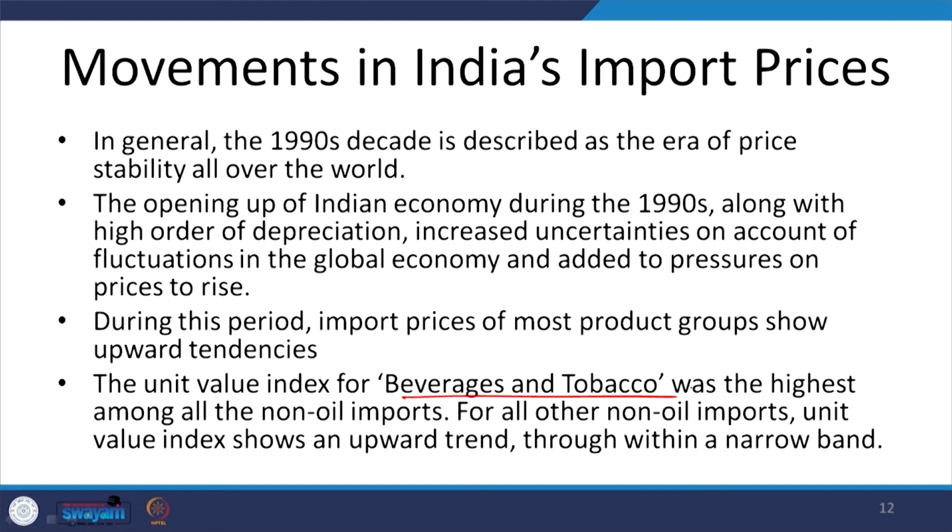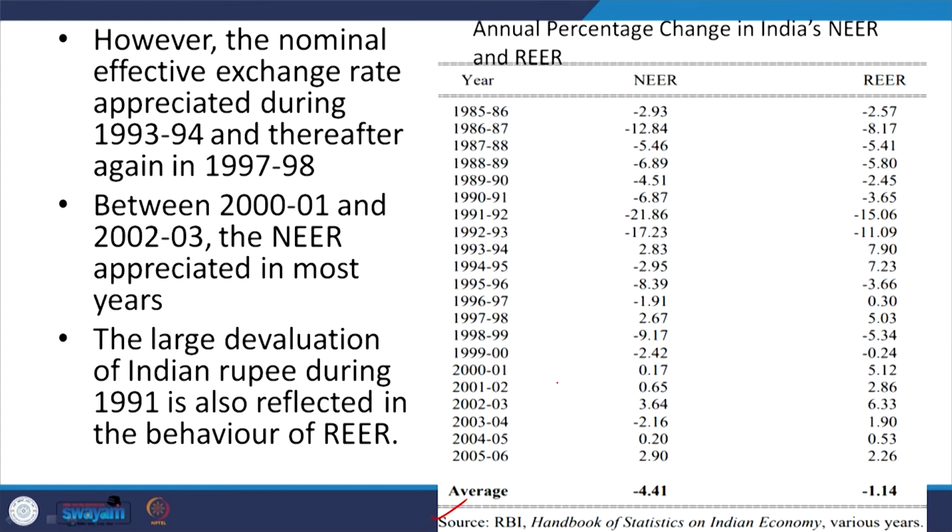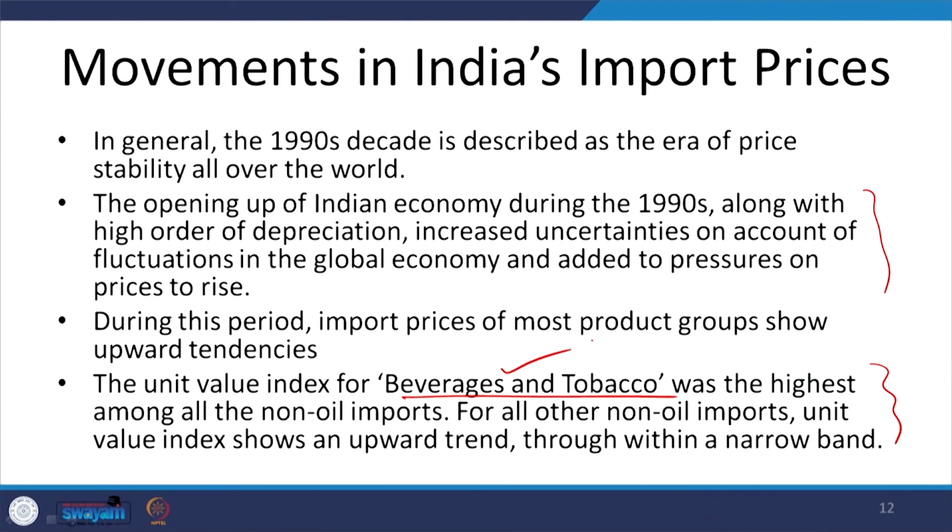Okay, I think these are the details we will again explain, or you may also follow from the same source which we have quoted from the beginning, and you will be able to understand. So, take a note that the unit value of beverages and tobacco was the highest among all the non-oil imported commodities. For all other non-oil imports, the unit value index shows an upward trend though within a narrow band.